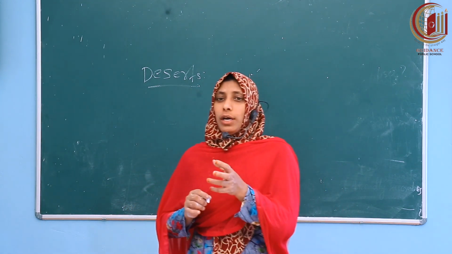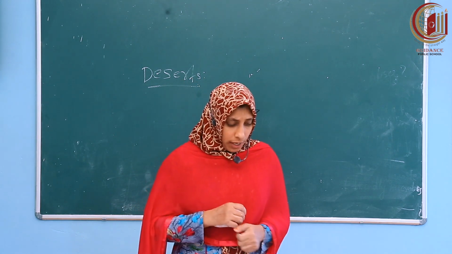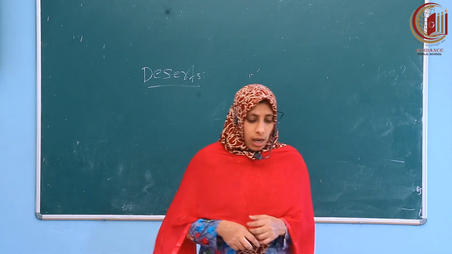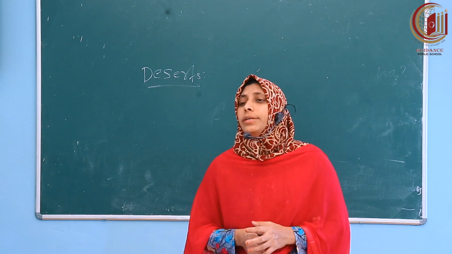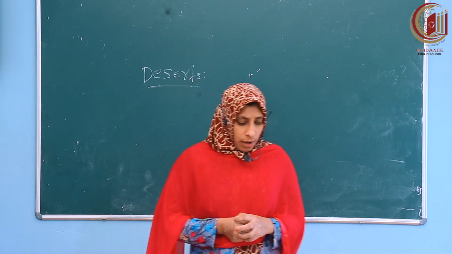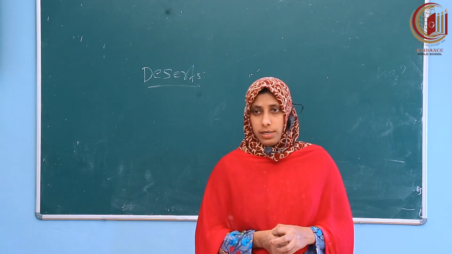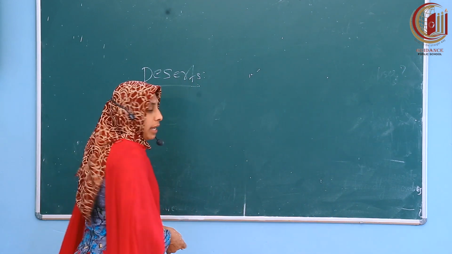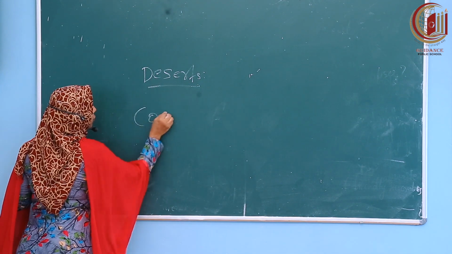And I told you there are both cold deserts and hot deserts. The Sahara Desert in North Africa is the biggest hot desert in the world. Okay, this is the landform we completed now. Next one, coast and peninsula.